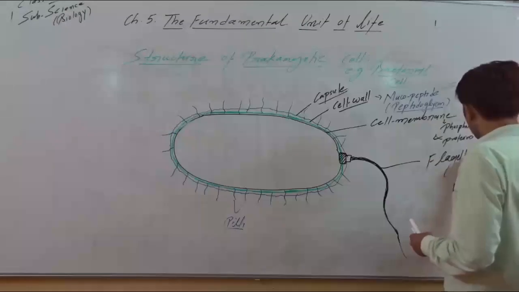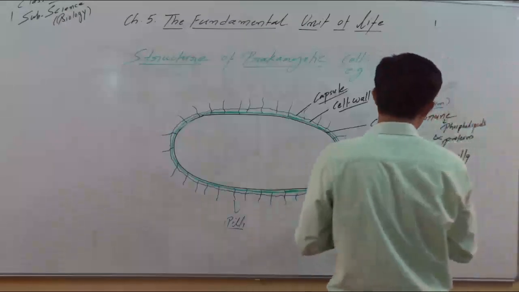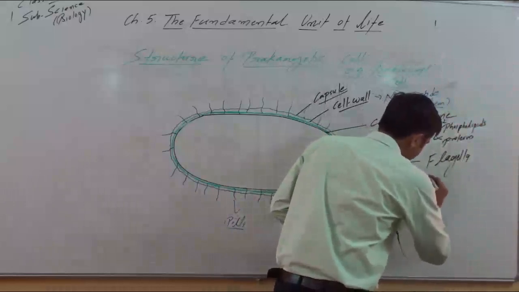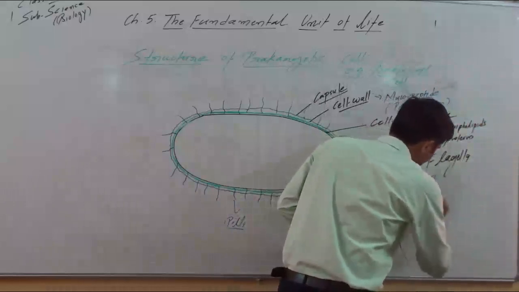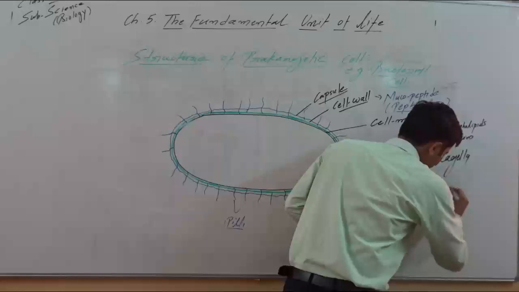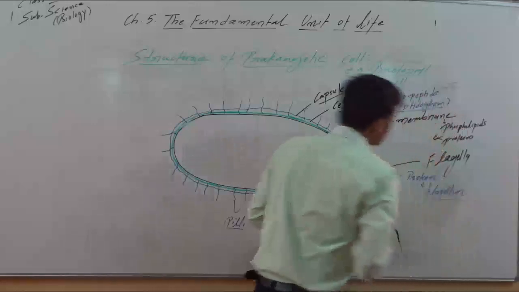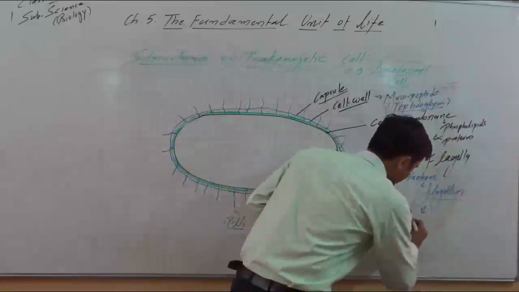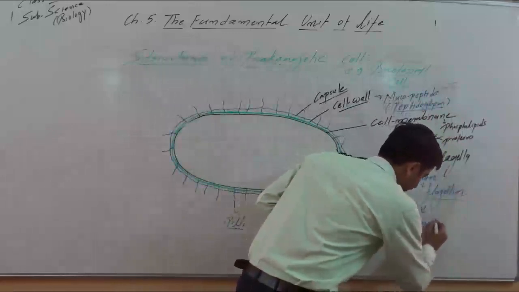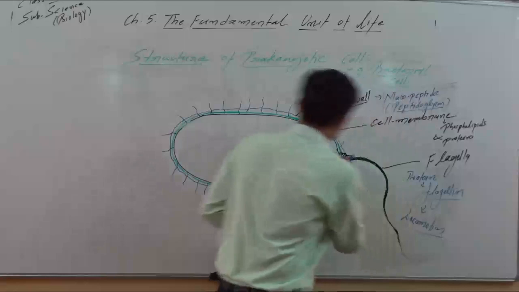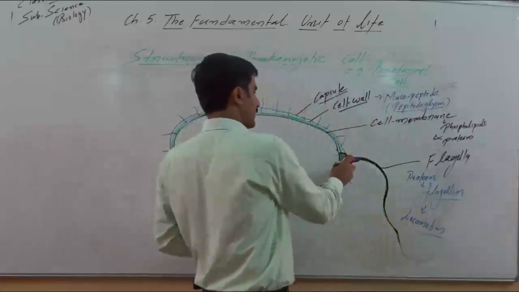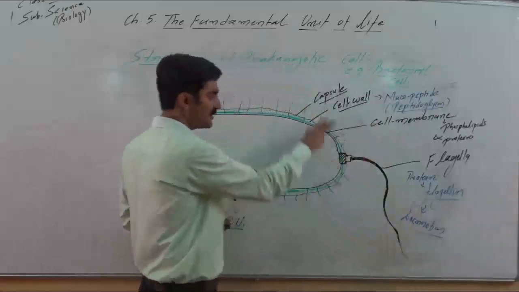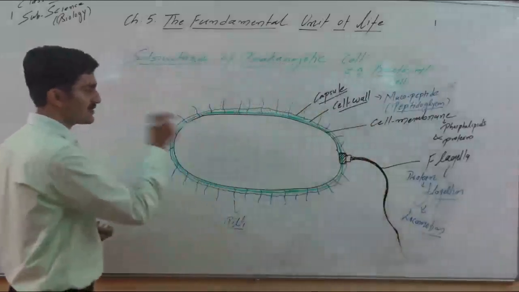This hair-like projection is called flagella, and this flagella is chemically made up of a protein called flagellin. Remember, this protein is called flagellin protein, and this helps in locomotion, in movement. Here is the flagella base, from which it can move at 360 degrees, a hair-like structure.